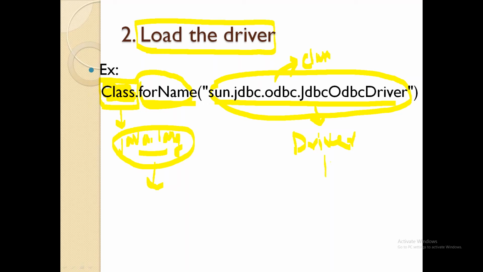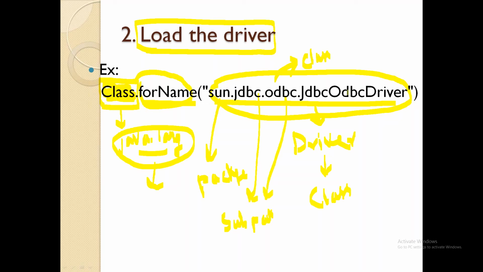And as I said, all the drivers are given in the form of a class. So this sun.jdbc.odbc.JdbcOdbcDriver is nothing but a predefined class. We need to concentrate a bit. This sun is nothing but a package. This jdbc is a sub package which is in sun, and this odbc is again a sub package.